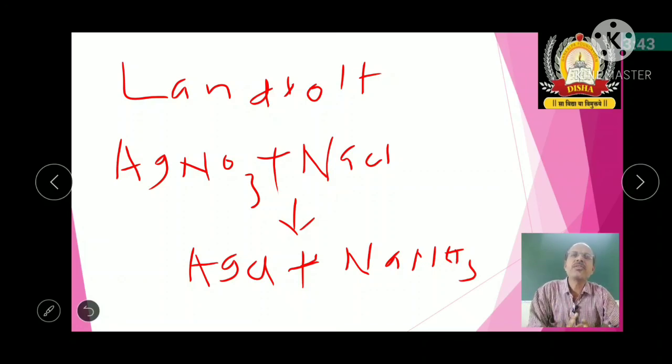What he observed is that the mass of the reactants is equal to the mass of the products. That means there is no change from the mass point of view. Therefore this law was accepted.